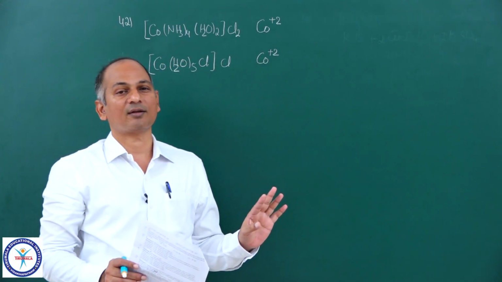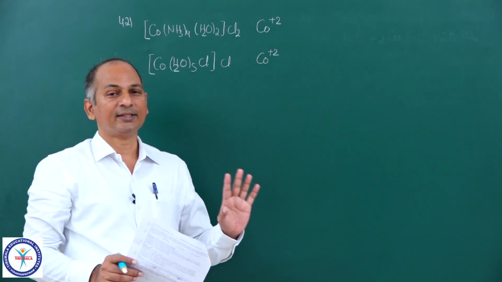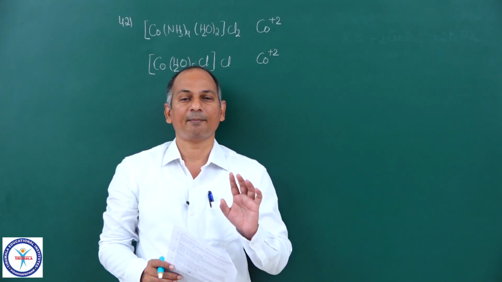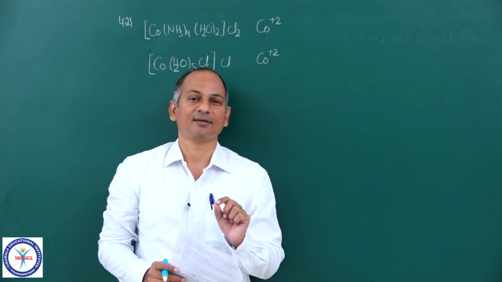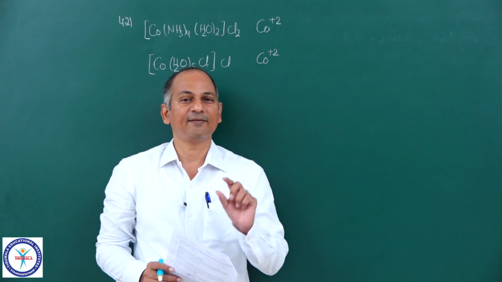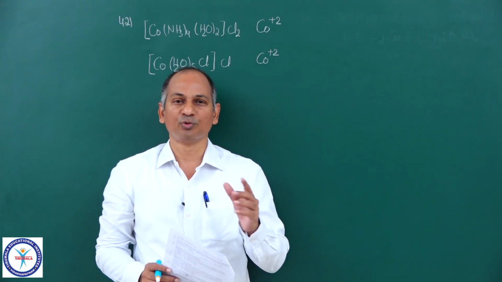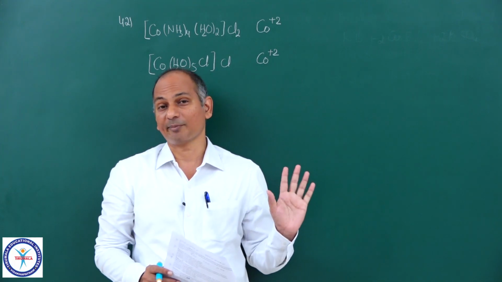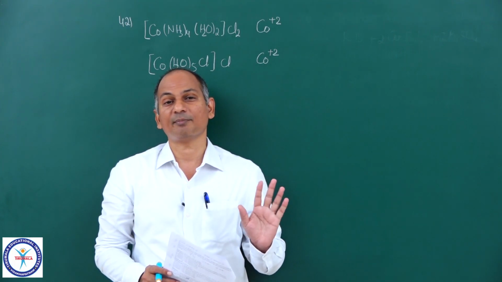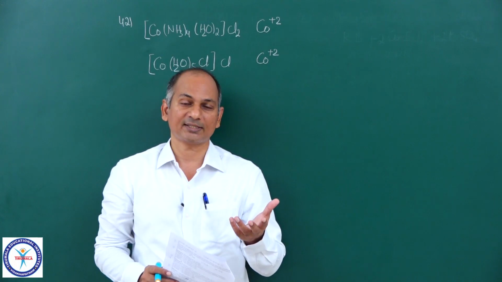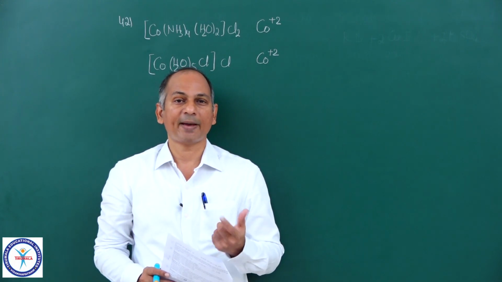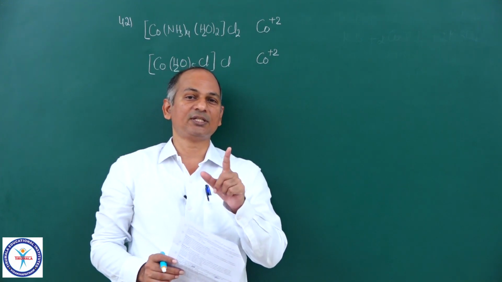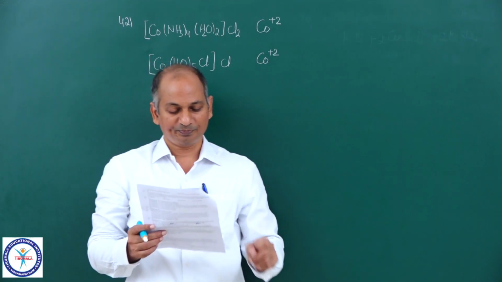So these two complexes will be paramagnetic because they are d7 complexes. Cobalt is d7 s2, so Co plus 2, remove 2 electrons, d7. Both are outer orbital complexes, not inner orbital, and both are high spin complexes. So they are paramagnetic. You have to be very careful: the exception is with Co plus 3, not Co plus 2.